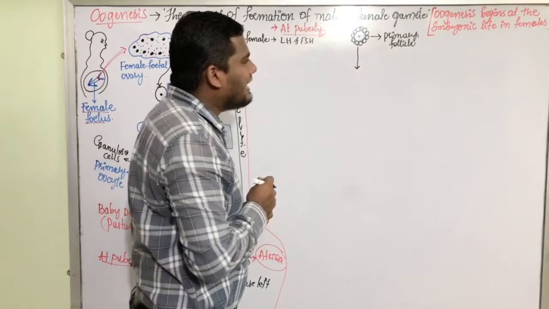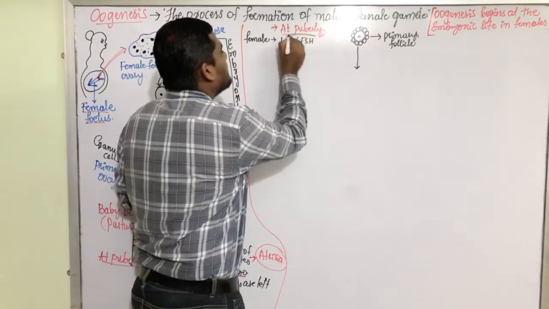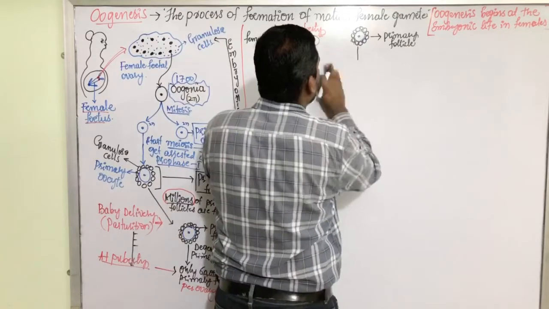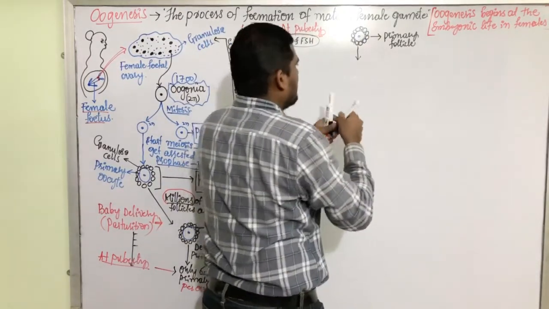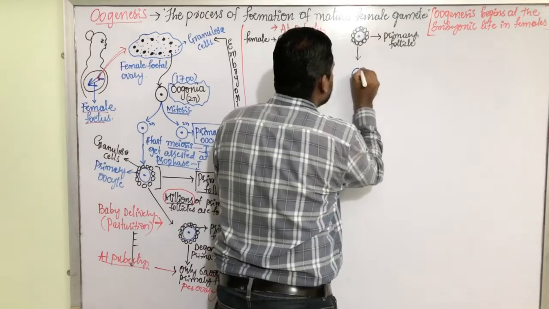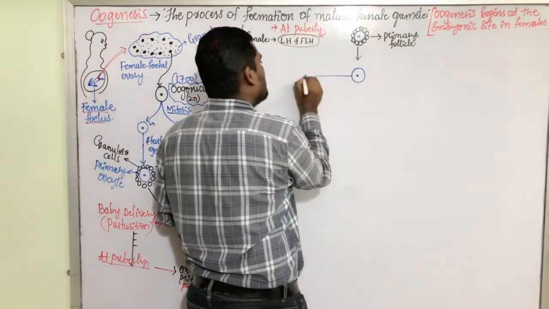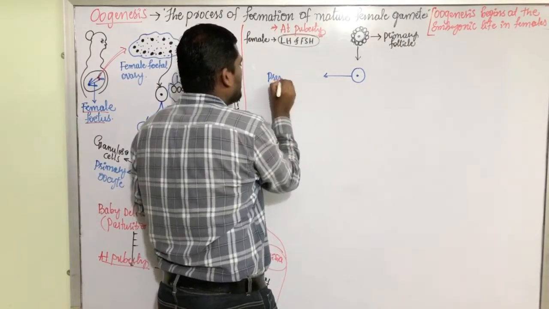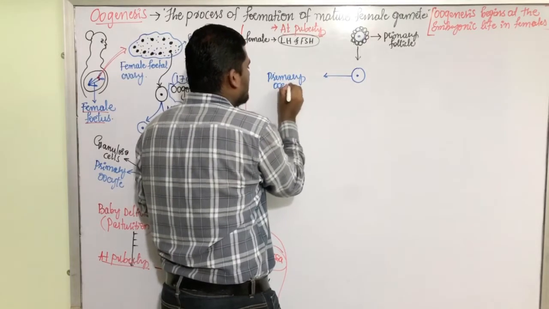it undergoes certain modifications due to these two hormones. What are the modifications? Here, this is the cell that we have. This cell, it is the primary oocyte.